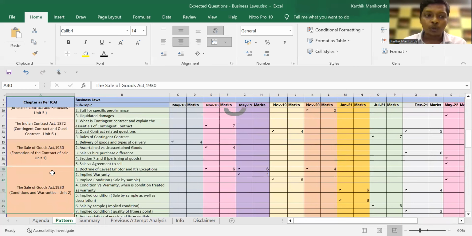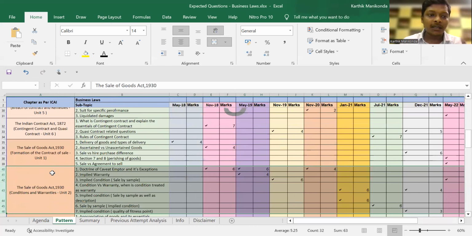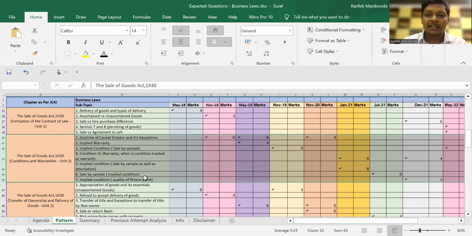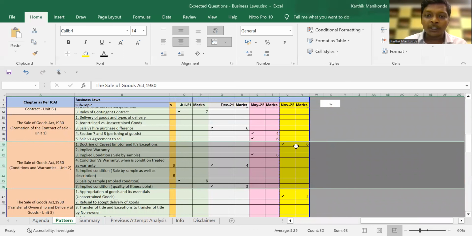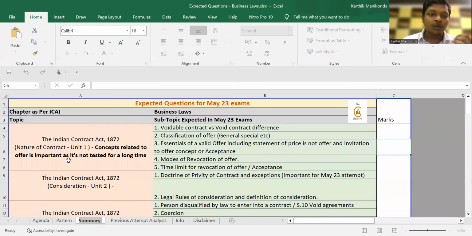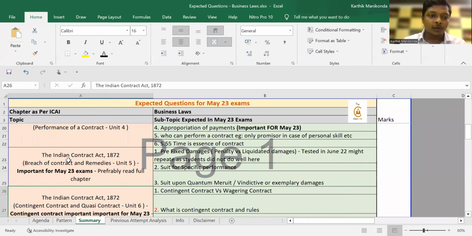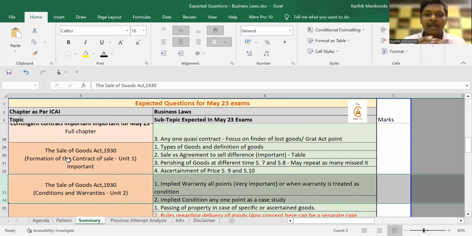Now let's look at June 23. For example, if I take Conditions and Warranties of Sale of Goods Act, if you look at the latest trend in the latest exam in November 2022, they had tested the caveat emptor concept. So if you look at our predictions over here, in Sale of Goods Act, Unit 2, I would have mentioned implied warranty and implied condition as more important this time.